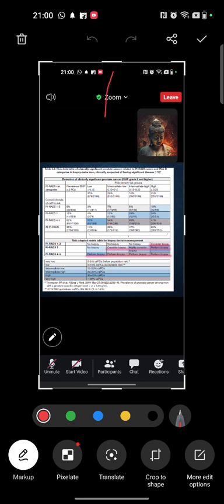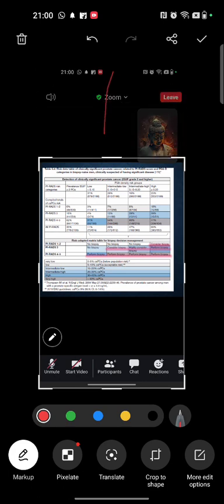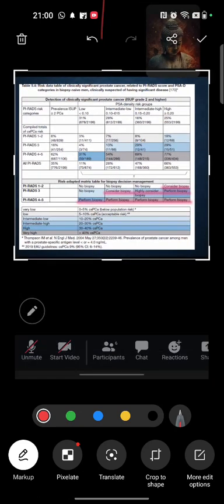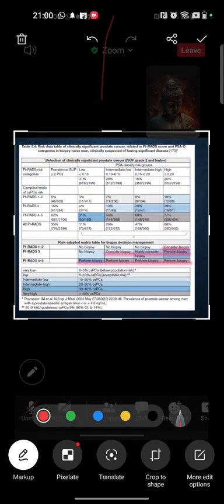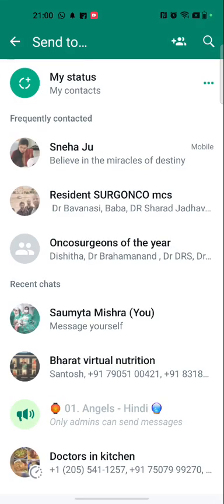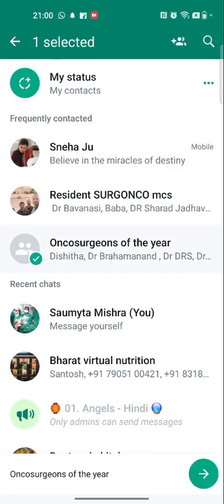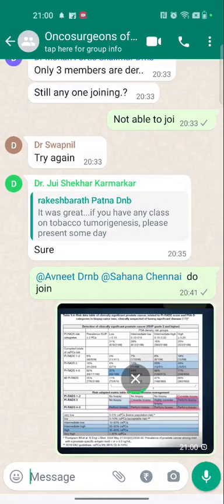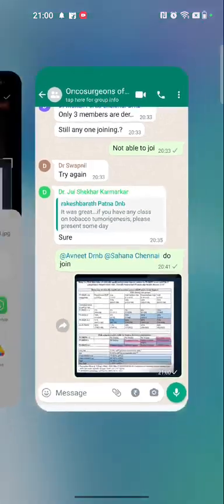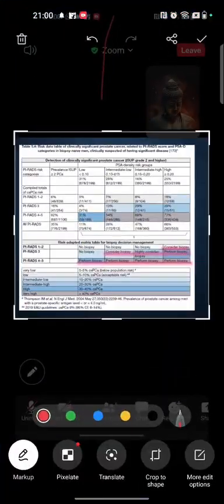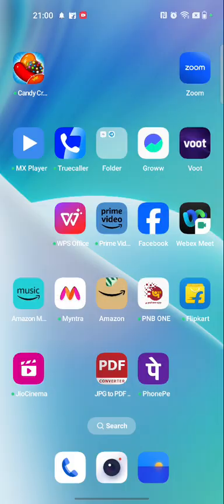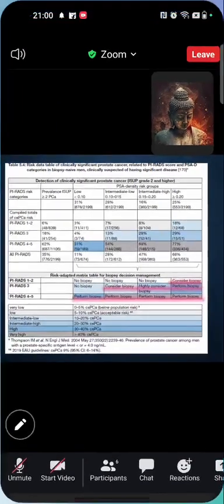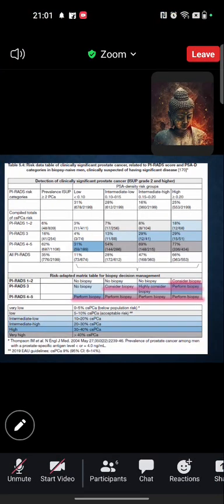In PI-RADS 1 and 2, if PSA density is more than or equal to 0.20, then we should consider for biopsy. In PI-RADS 3, if the PSA density is more than 0.10, then only we should consider for biopsy. In the rest of the cases we can avoid the biopsy, because in all other cases the chances of finding clinically suspicious prostate cancer is very low.